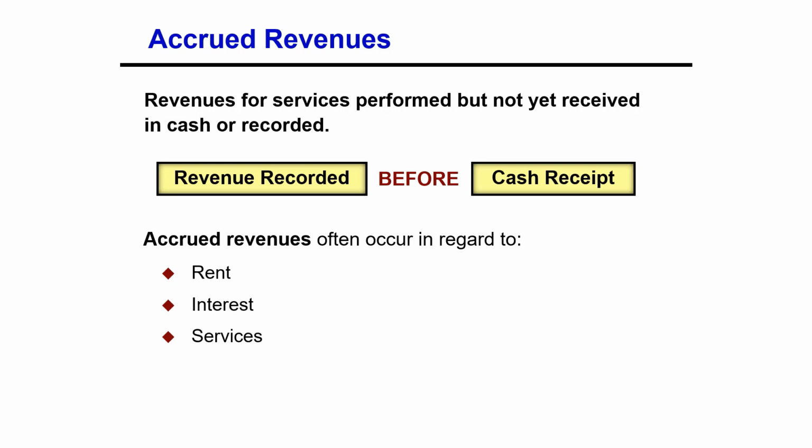Accrued revenue also may result from services that have been performed but not yet billed or collected, as in the case of commissions and fees. It will receive the same treatment, and this may be unrecorded because only a portion of the total service has been provided and the clients won't be billed until the service has been completed.